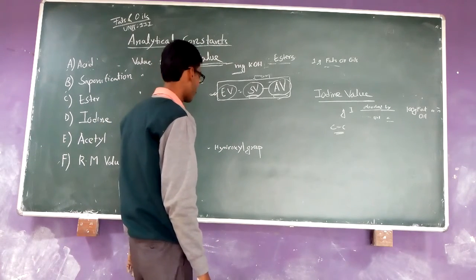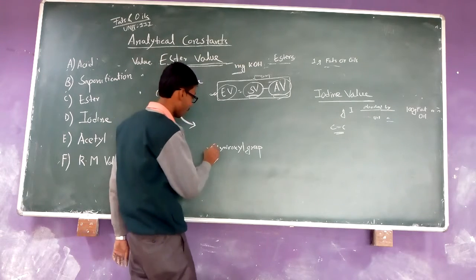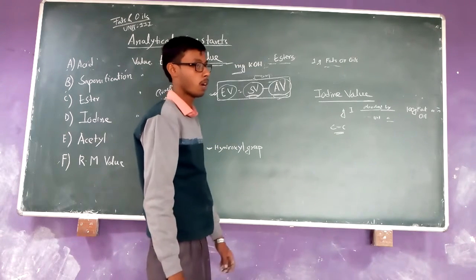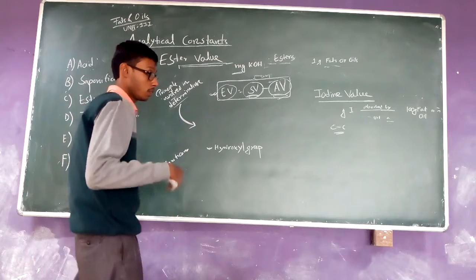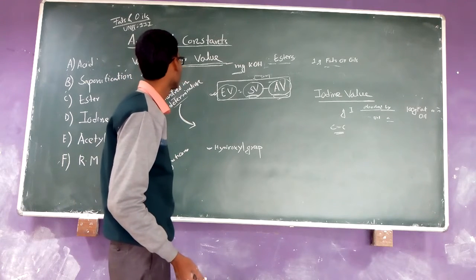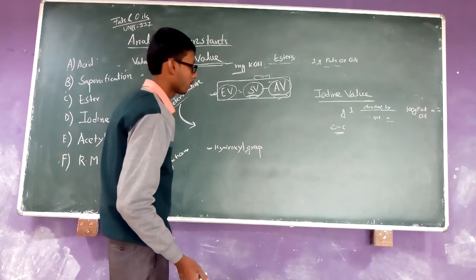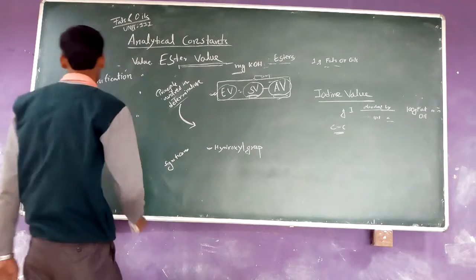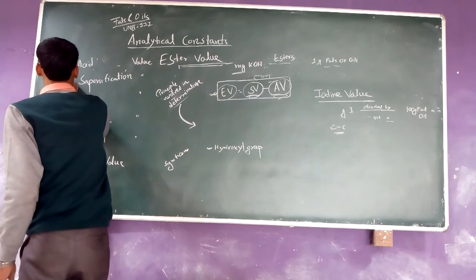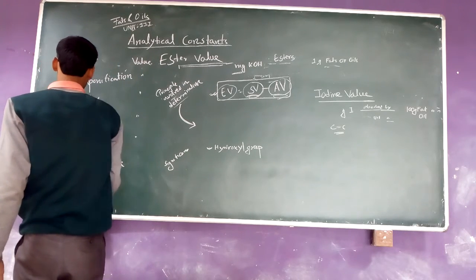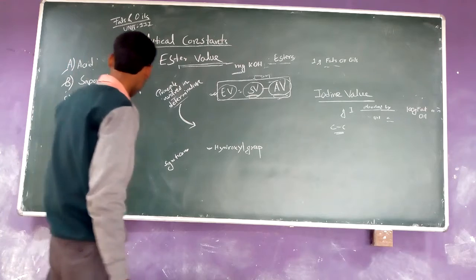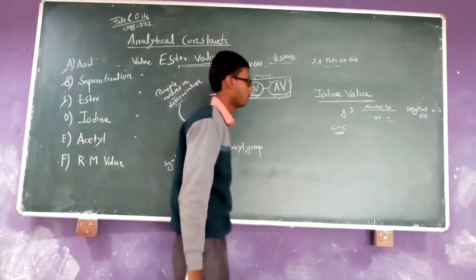And what is the significance of the ester value? It gives an idea about the hydroxyl group, how much hydroxyl group is present in the fats and oils. And third, we already described acid value, saponification value, ester value, and next is the iodine value. What is the iodine value?